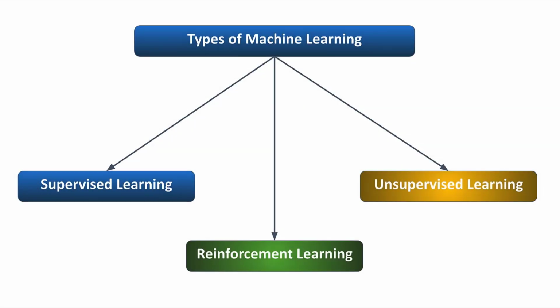So now let's look at the types of machine learning. There are three main types of machine learning: supervised machine learning, unsupervised machine learning, and reinforcement learning. We will cover the basic introduction of all these three, but before that we need to look at a few machine learning terminologies which are going to help us understand these types better.